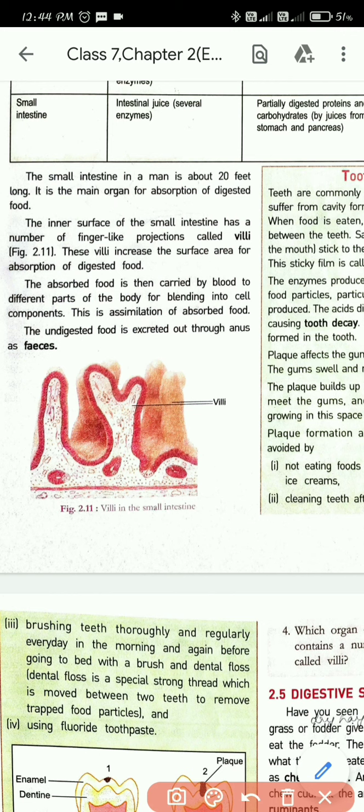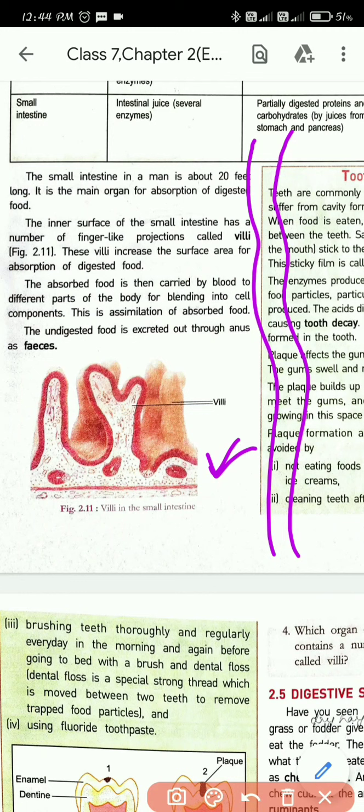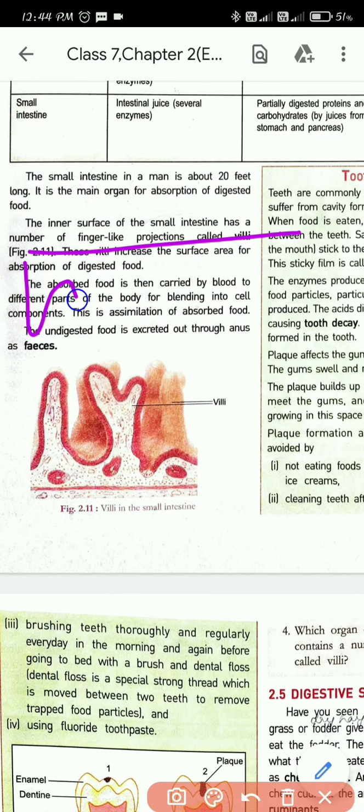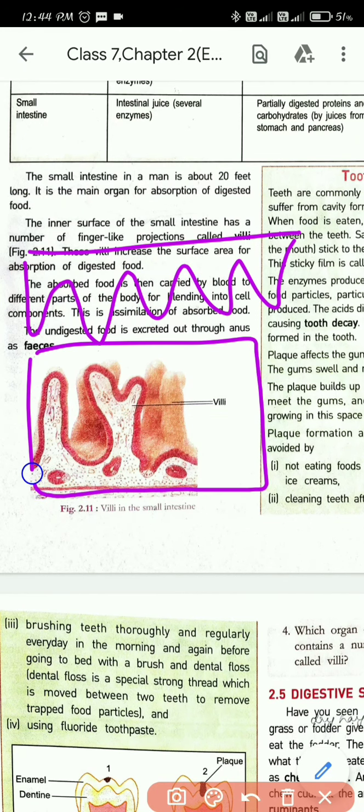Can you see this picture? Imagine this is the small intestine. If you zoom in on this part, the inside part, this is the wall of the small intestine, and there will be a second wall of the small intestine. They have taken only a single layer, so we will remove this layer, and now you imagine.